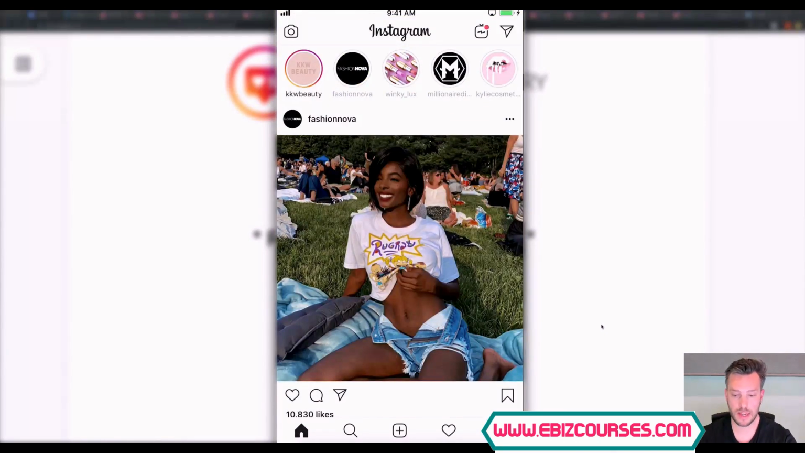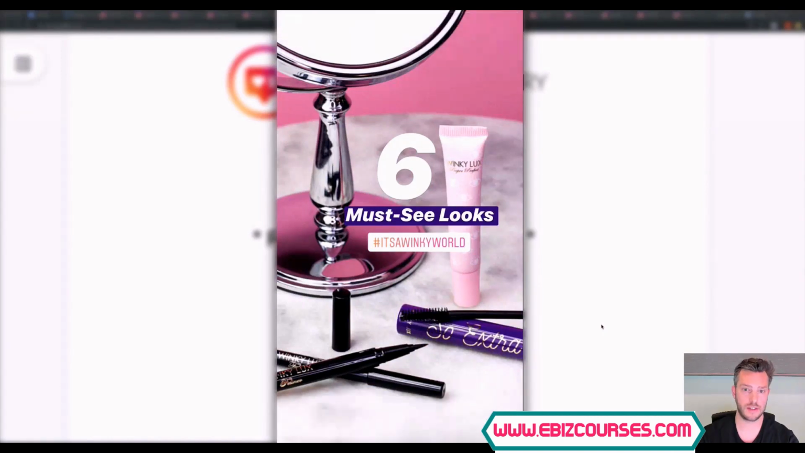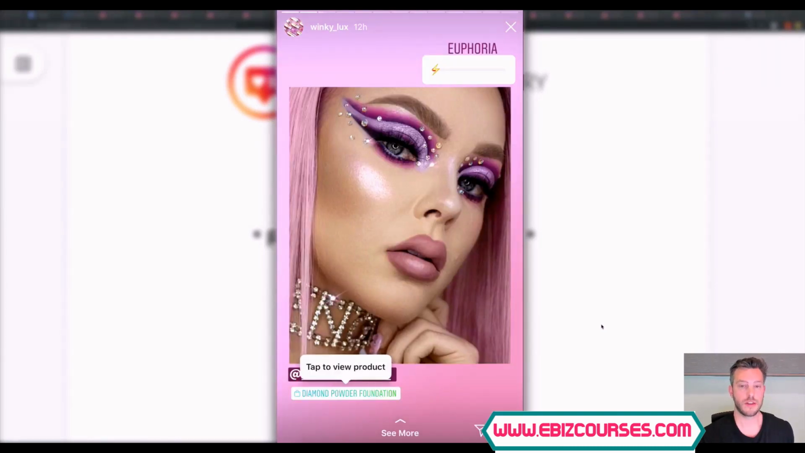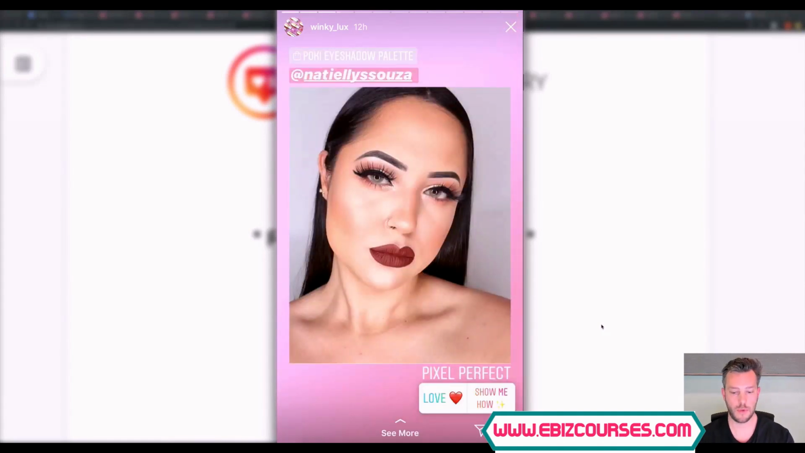And what I really like doing here with stories is looking at how people utilize the tools in stories. If we look at Winky Lux right here, they are really good at utilizing stories, okay? They say the 6 must-see looks, and they're using a story here that is asking you, see up here where it says Euphoria? It's asking you to slide this and rate how much you like this look. Now check this out. Right here at the bottom right, they're asking you to take a poll. Do you love this or do you want to learn how to get it done? All right, so let's hit love. So there are polls, right?